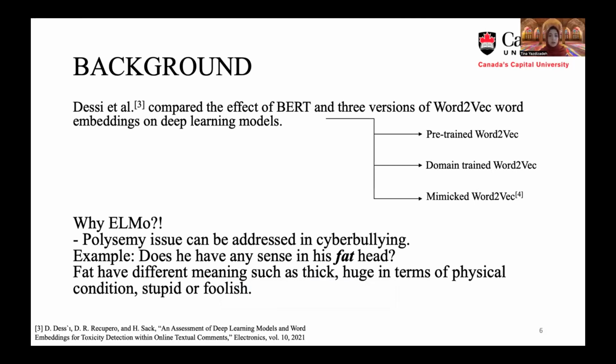So why did we choose ELMo? One of the main reasons is that, despite being a new, context-based word embedding technique, it can address the problem of polysemy in toxic detection tasks. Basically, polysemy means a term in a sentence has two different meanings.